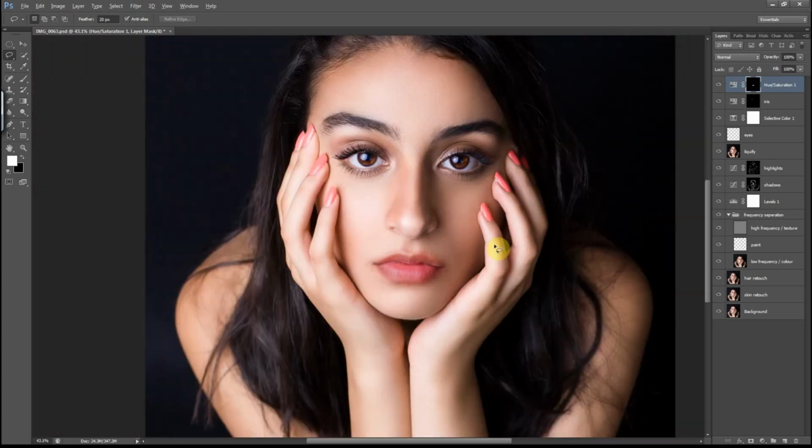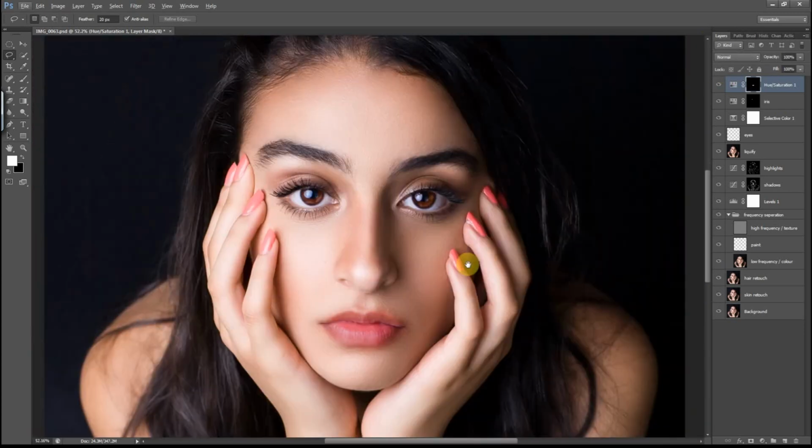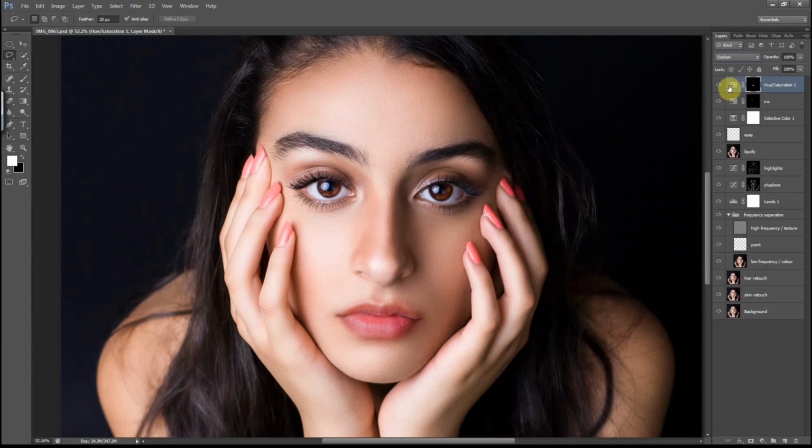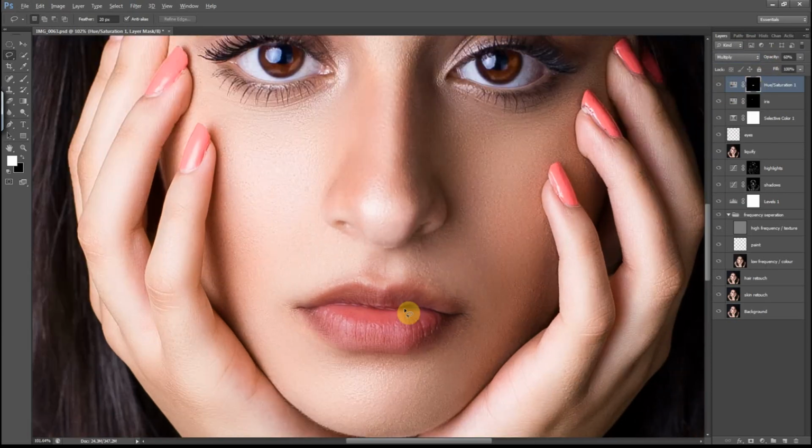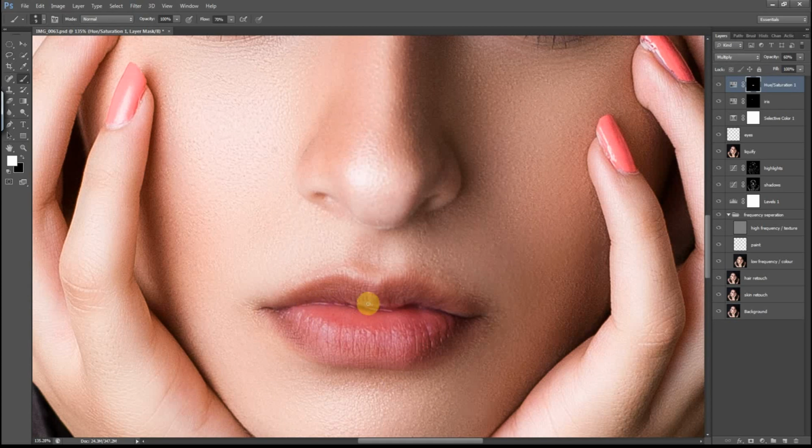Maybe a bit darker. Yeah, that looks pretty good. I'll probably just work on the blending mode and see what I like. I think that looks nice. Just brush around the lines.